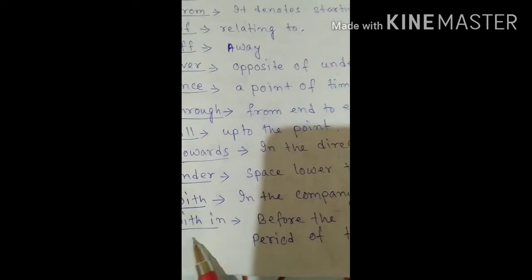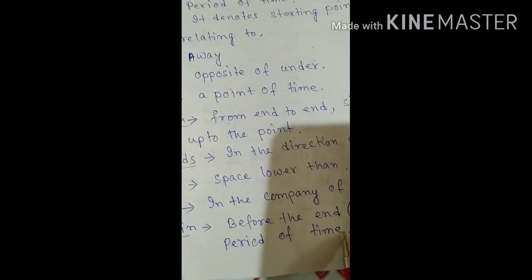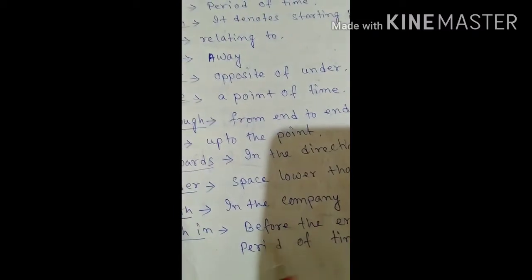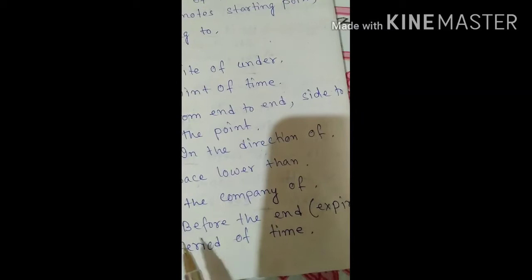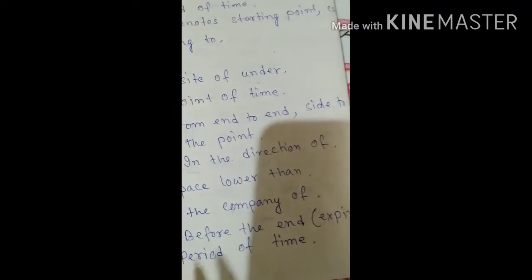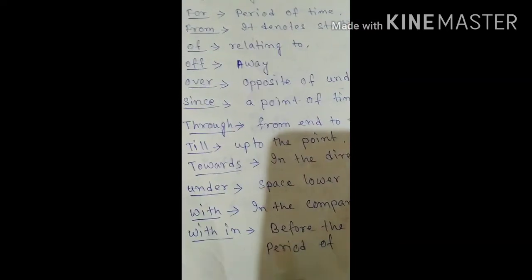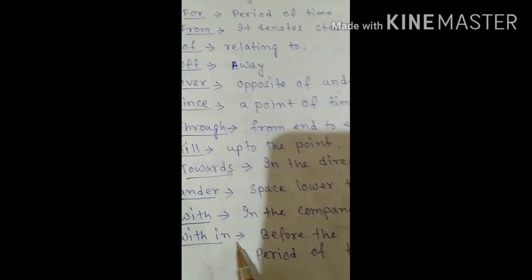You must return the book within tomorrow or within next week. So at that point of time we have to use within.